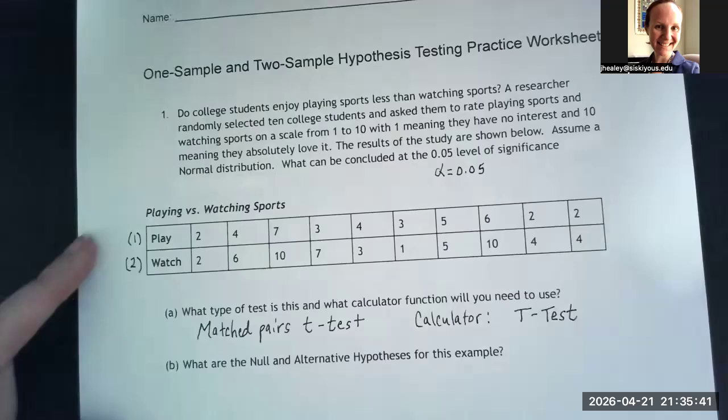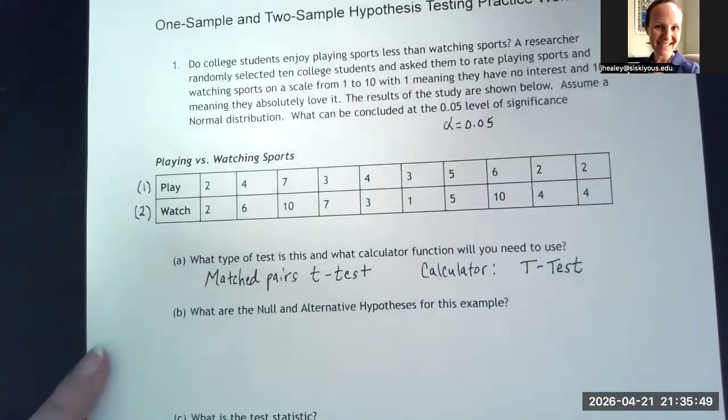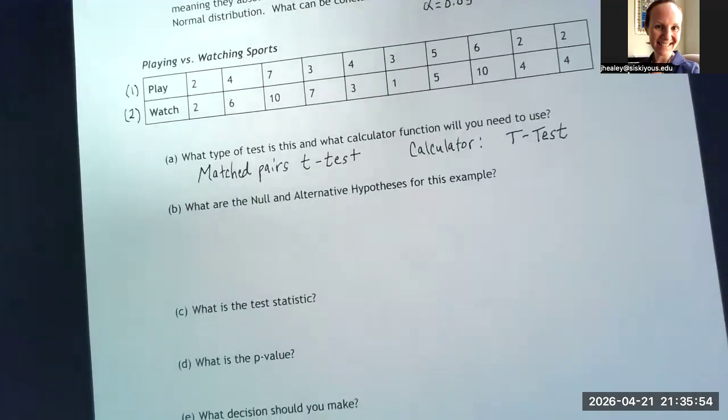So not a two samples t-test. This is just the regular t-test, which is going to be option 2 when we actually get there, but we're not quite there yet. All right, next question. What are the null and alternative hypotheses for this example?